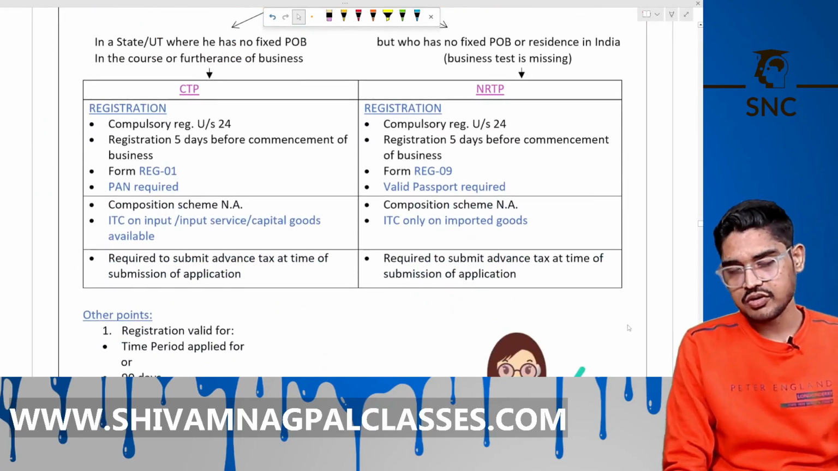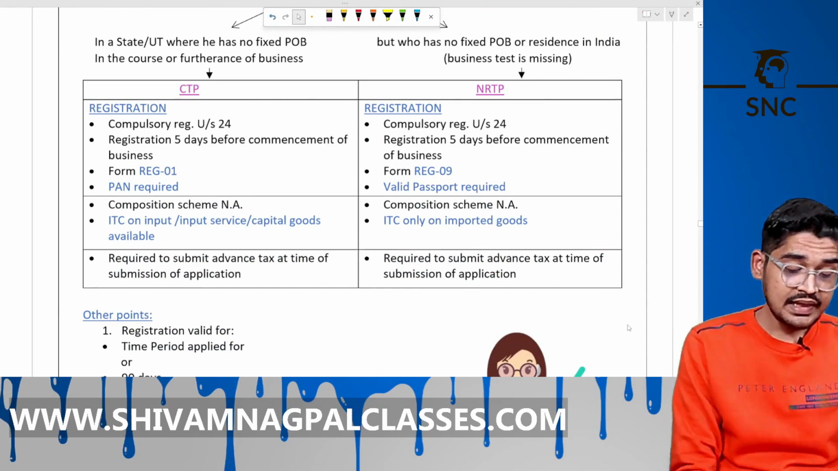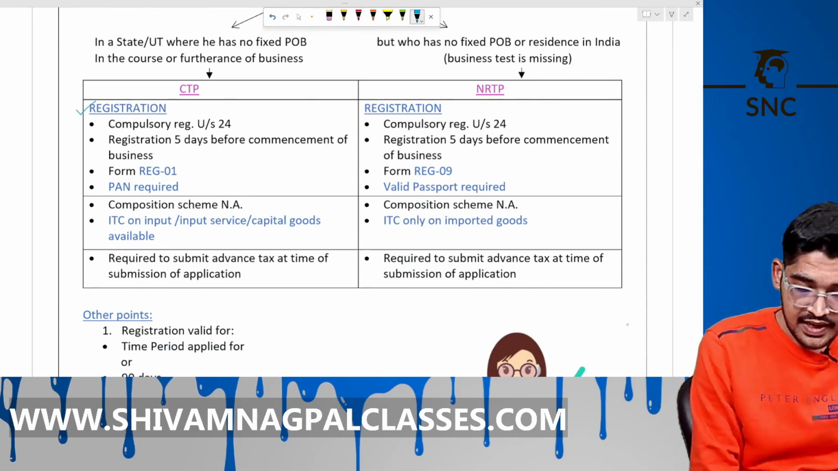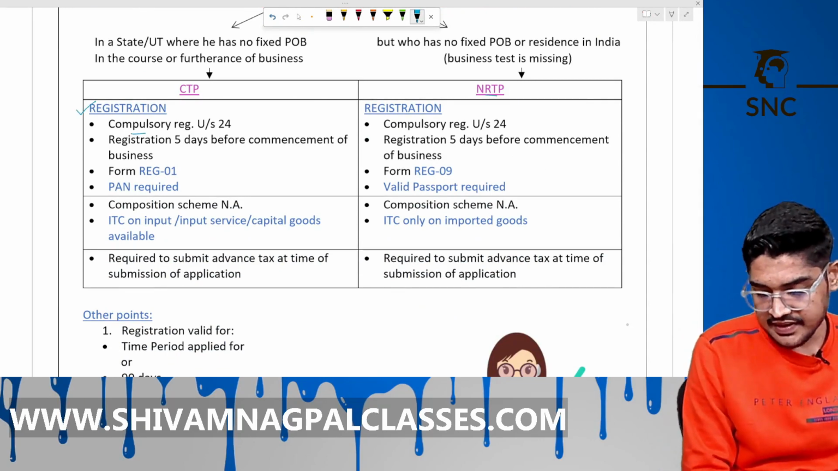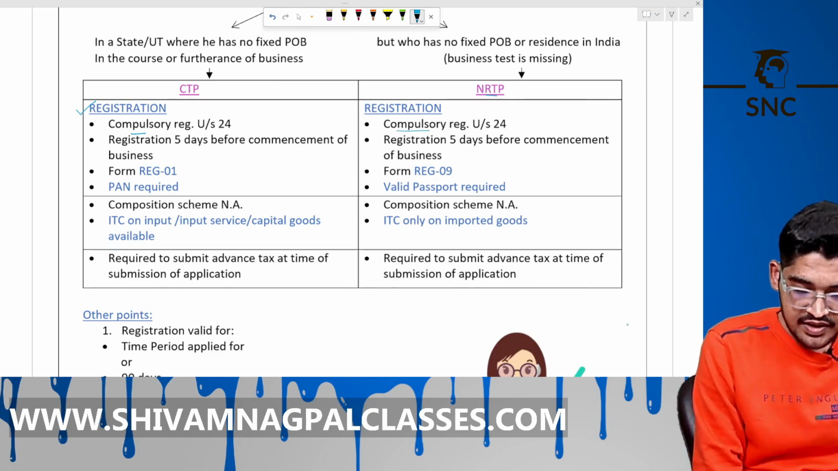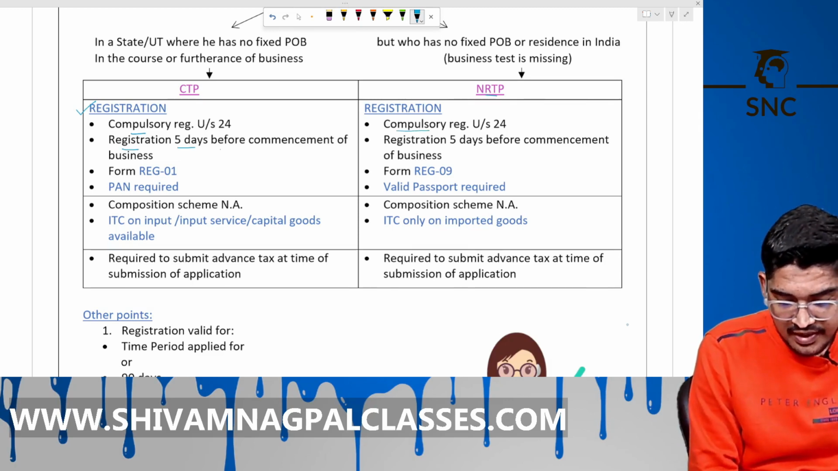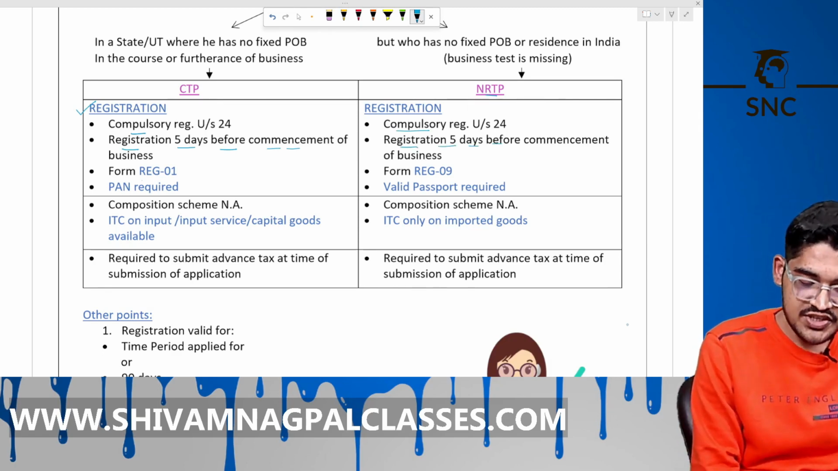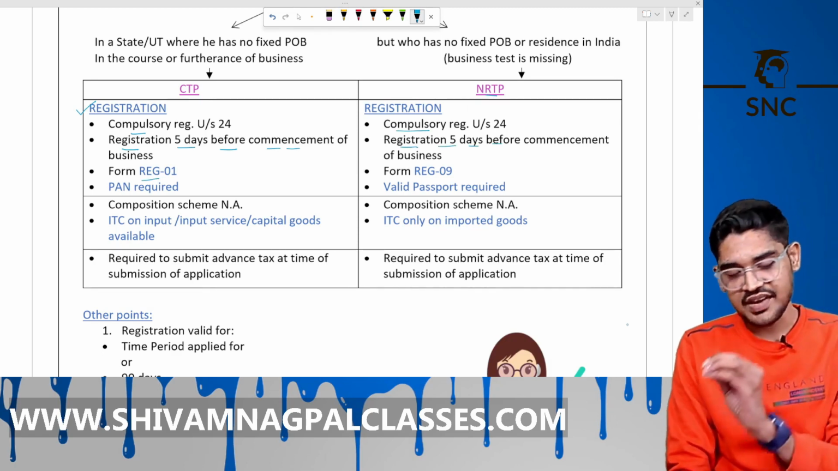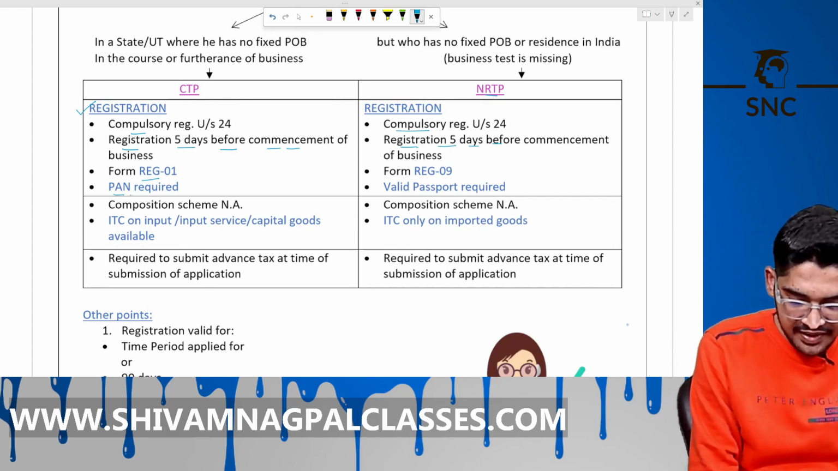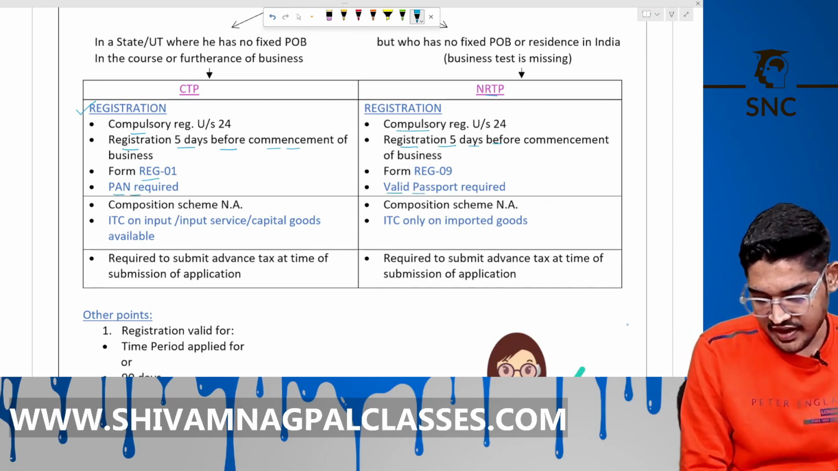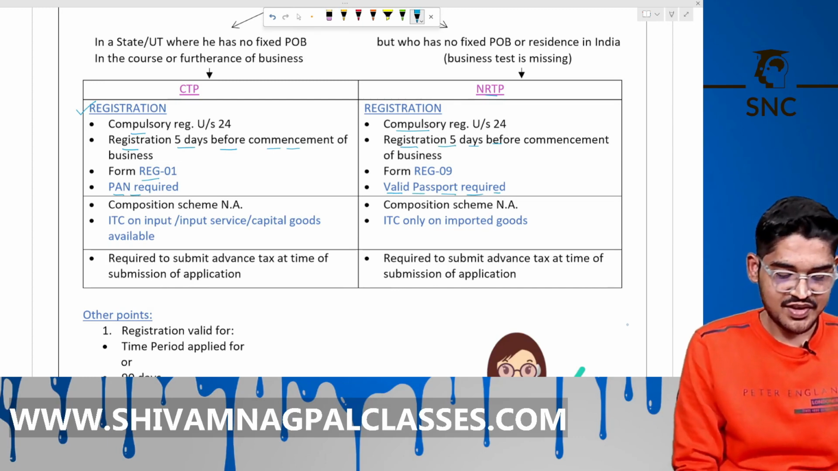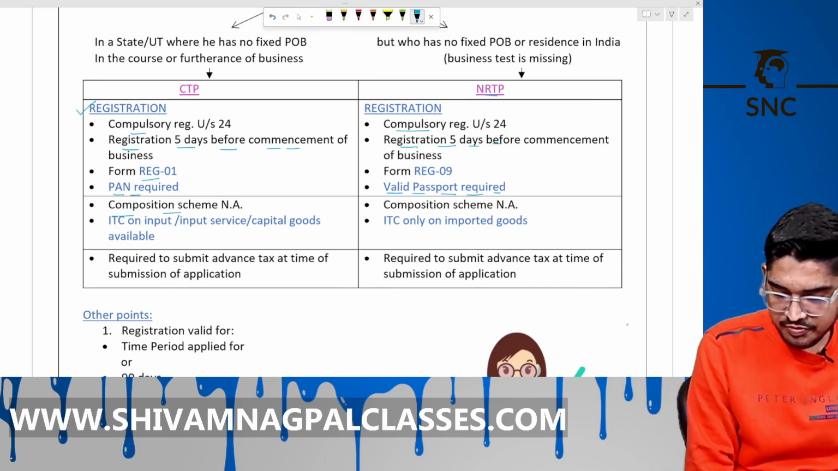For CTP and for the NRTP. For CTP, that registration is compulsory, and for NRTP it is also compulsory, 5 days before commencement of business. Same for him. Under form GST REG-01, under form GST REG-09. PAN is required. Here passport is required because he has no PAN card. So this scheme is not available for both.